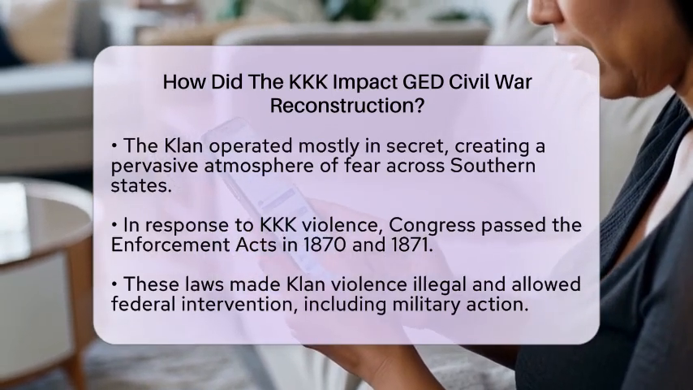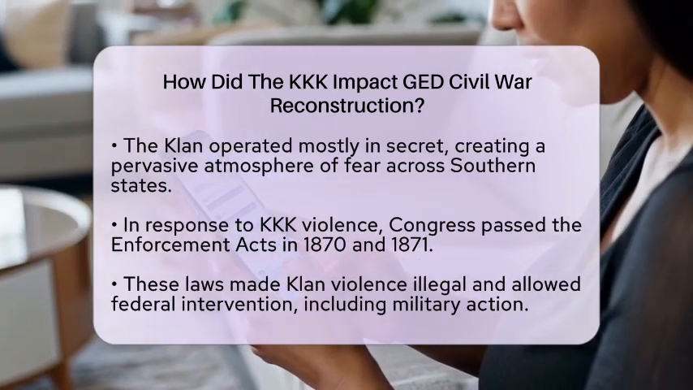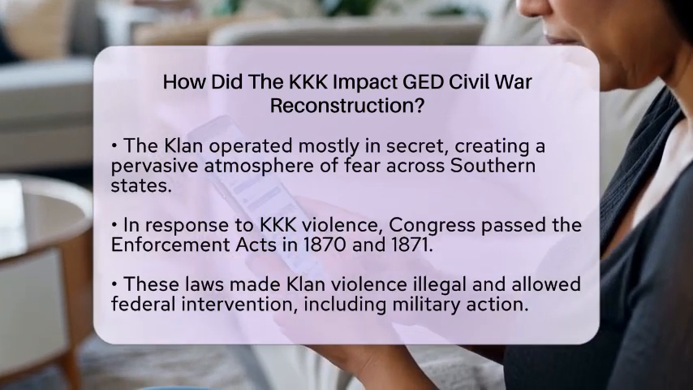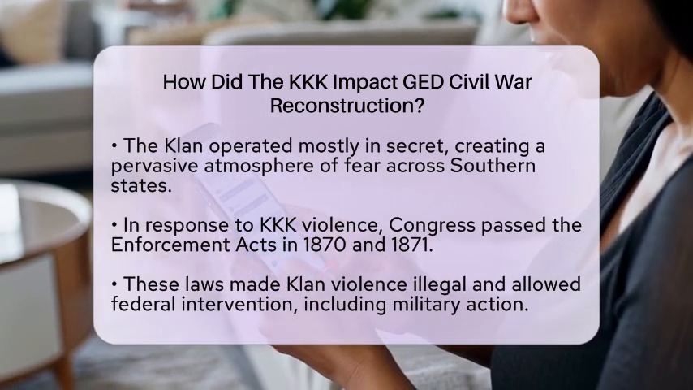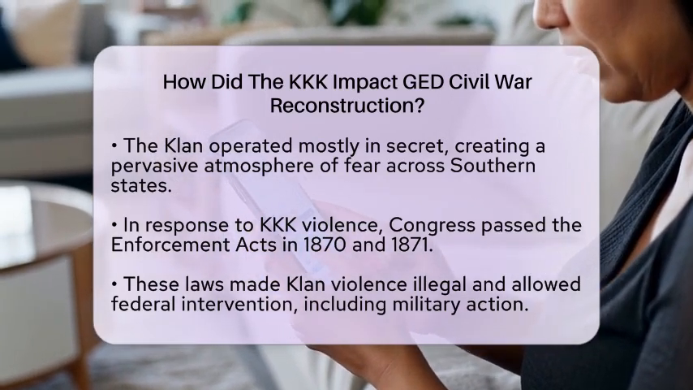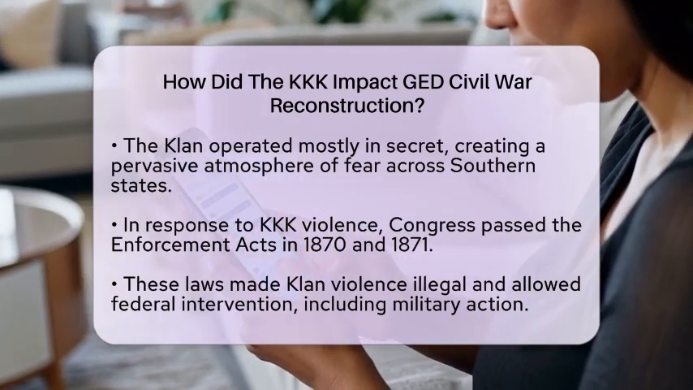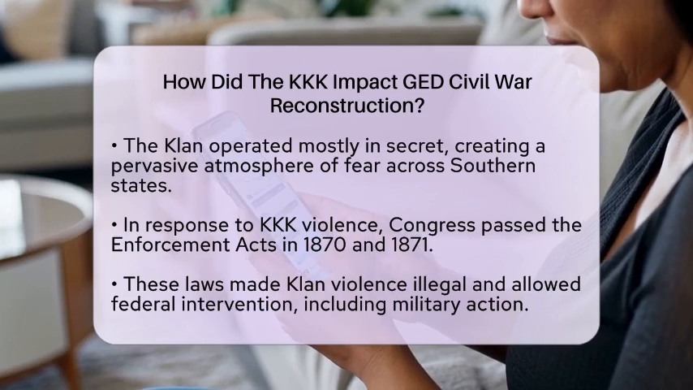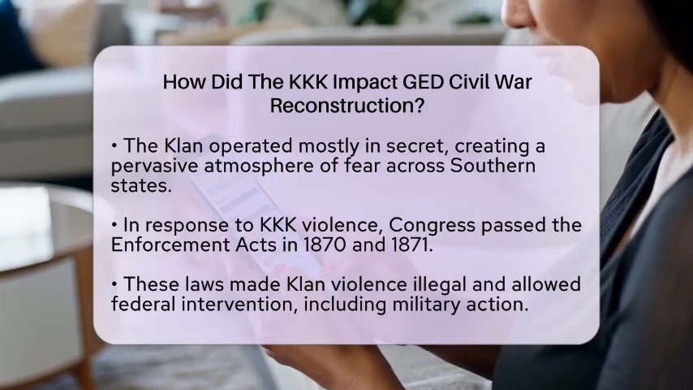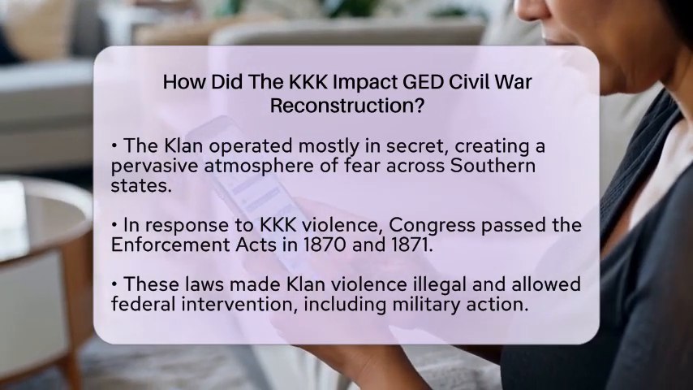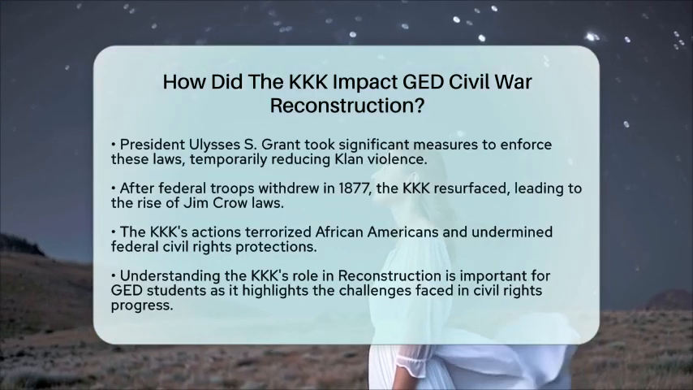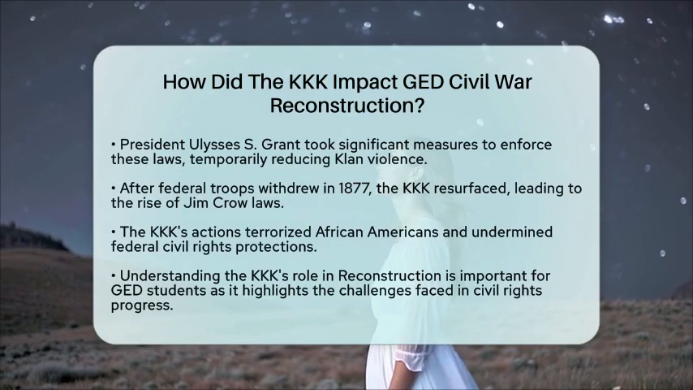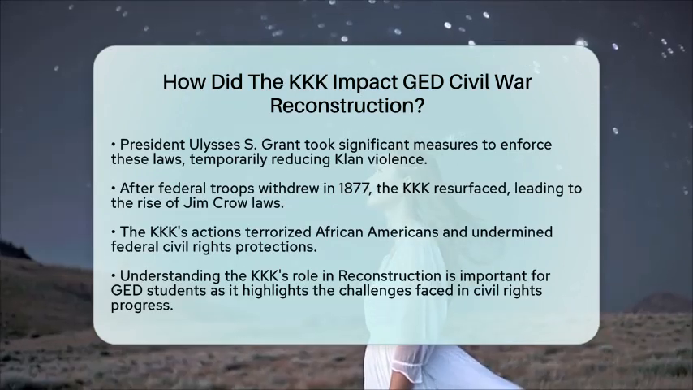However, after federal troops withdrew in 1877, the KKK and similar groups resurfaced. This resurgence led to the rise of Jim Crow laws, which enforced racial segregation and discrimination for many years. The KKK's impact during Reconstruction was to terrorize African Americans and their allies. They undermined federal efforts to protect civil rights and helped restore white supremacy in the South.